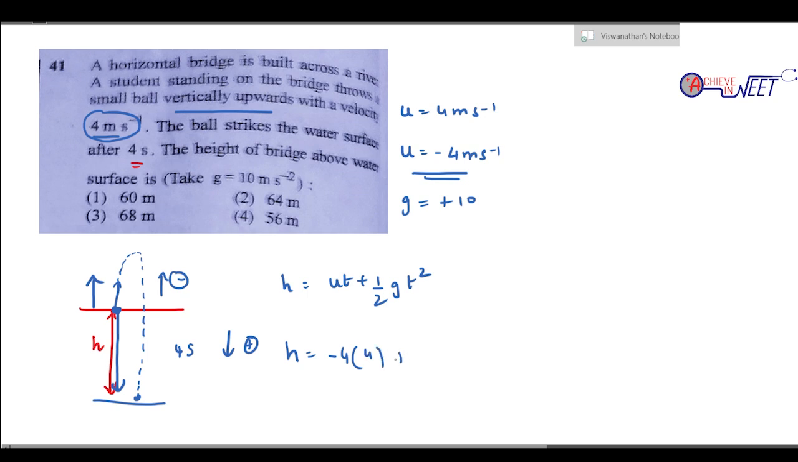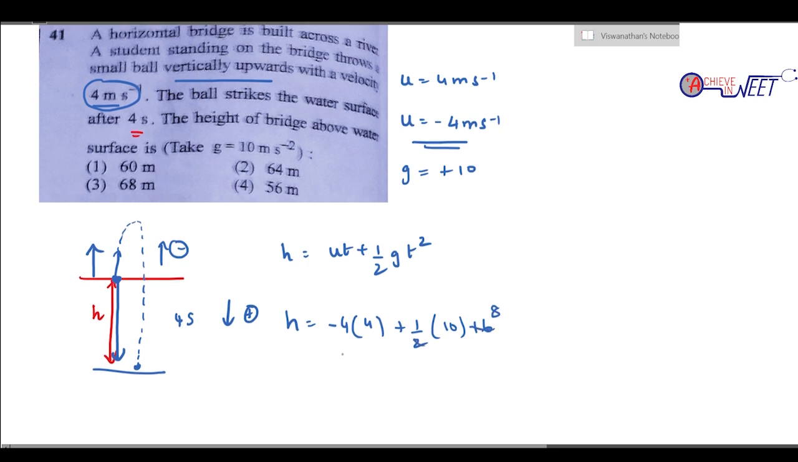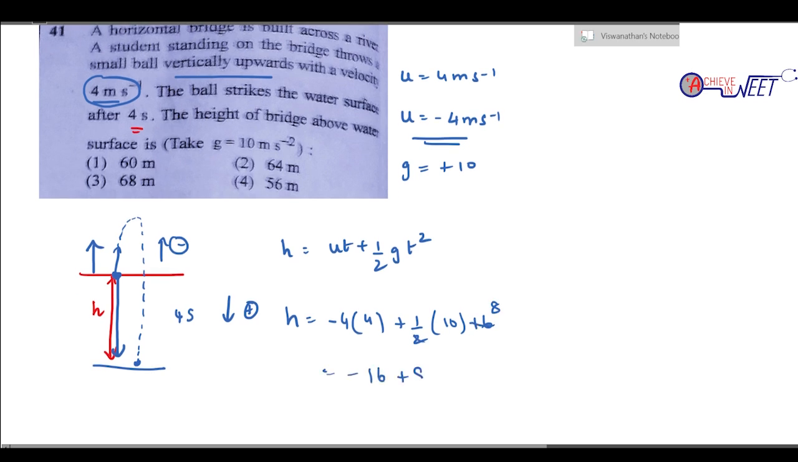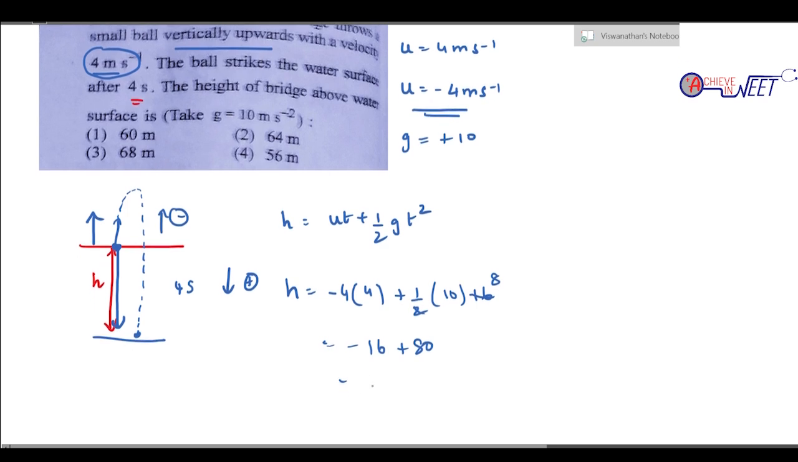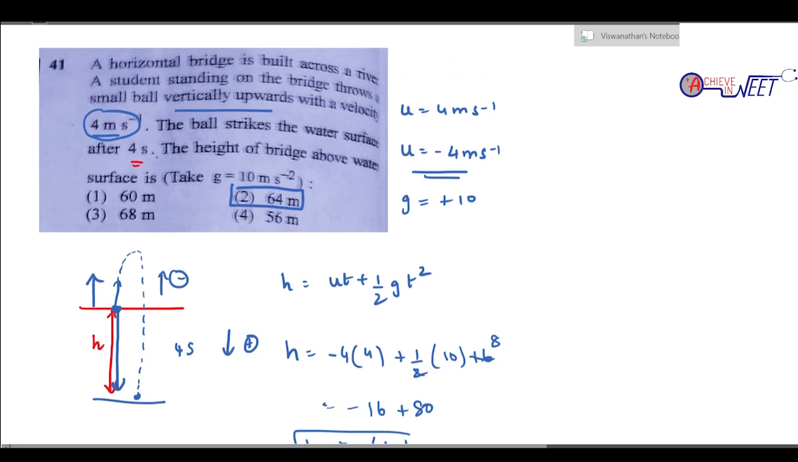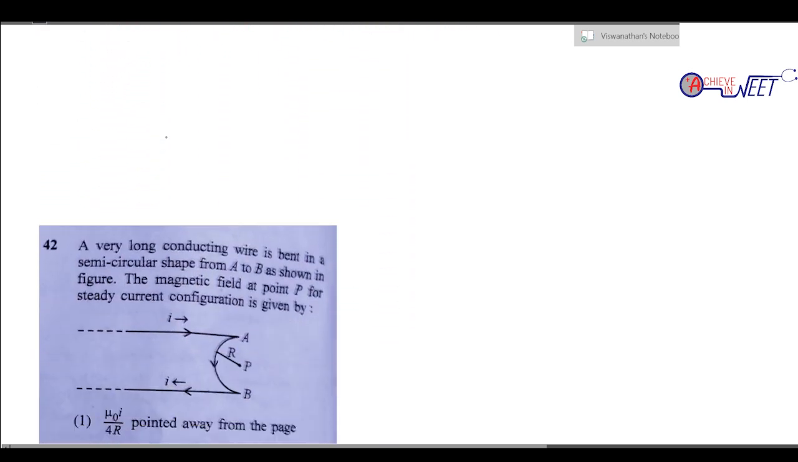4 into 4 plus ½ into g is 10 into t square is 16. So 80. So it is -16 plus 80. So -16 plus 80 is 64. So height is going to be 64 meters. Question 41 is option 2.